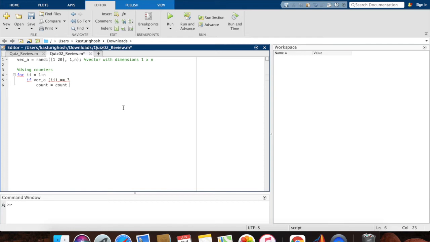So count equals count plus 1. And before doing any of this, I should have said count equal to 0. All right. End and end.